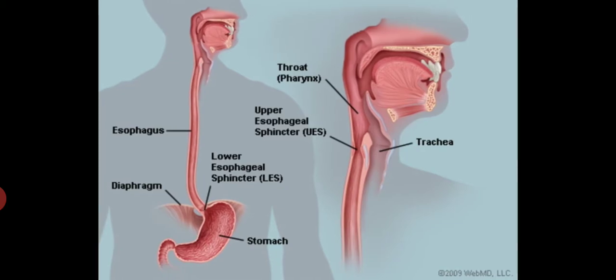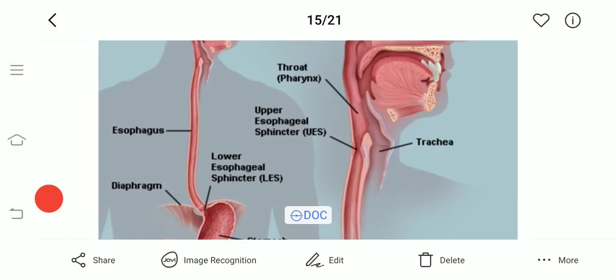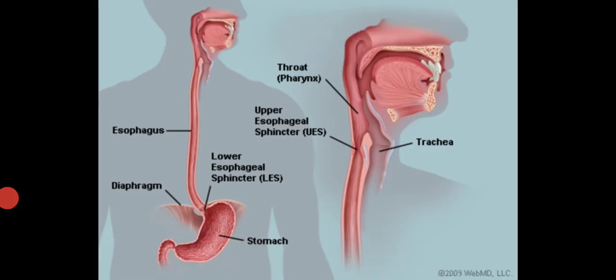Now you can imagine your respiratory system is in the front part as compared to your digestive system. So when the pharynx opens into the larynx, the air passes from the pharynx to the larynx. This larynx is also known as the sound box.